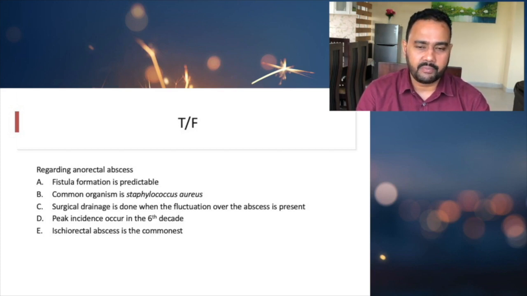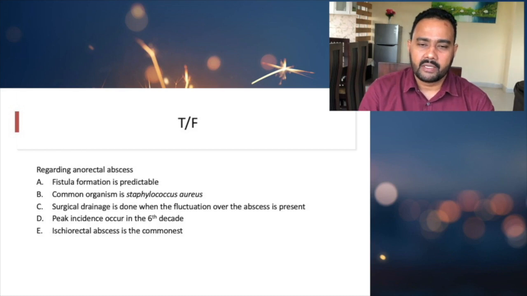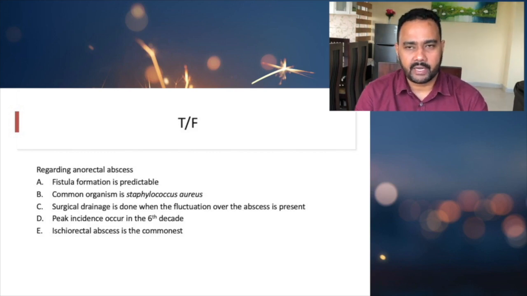We have to go for immediate incision and drainage. Otherwise the pulp abscess can cause increased pressure within the compartments, and that will cut off the blood supply to the bone, leading to osteomyelitis later on.